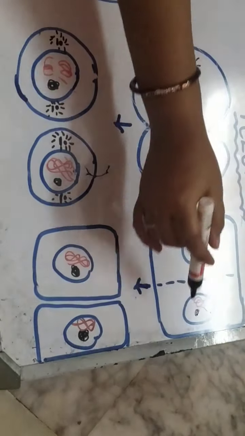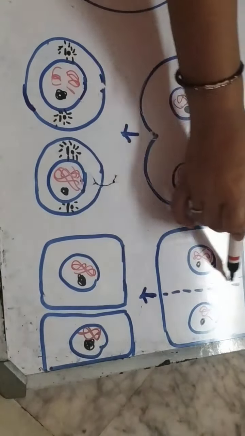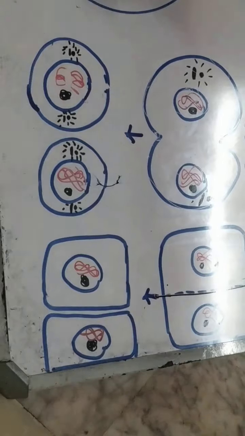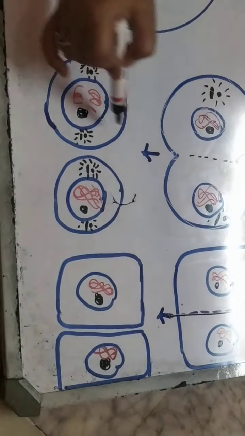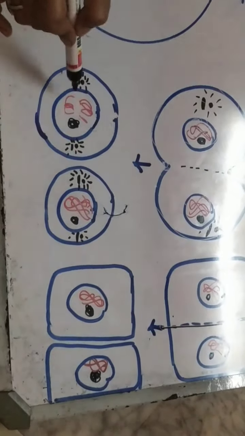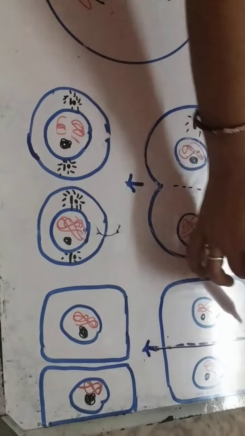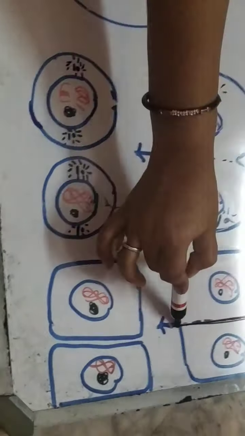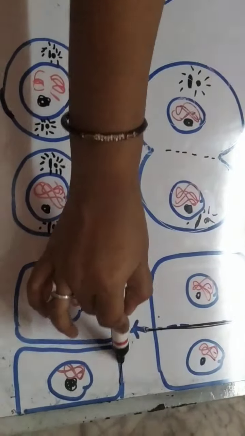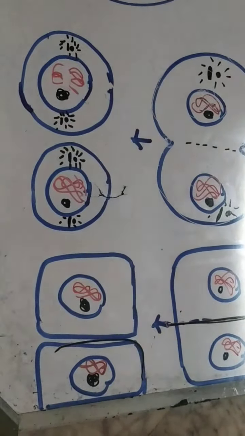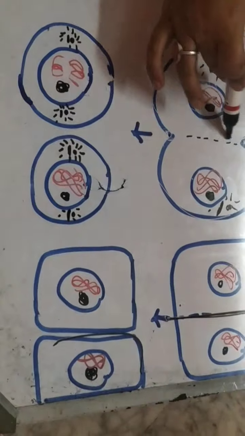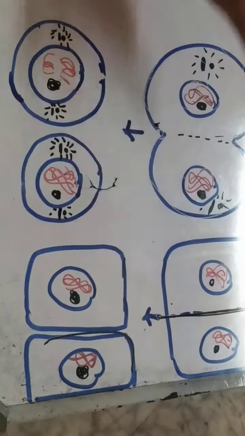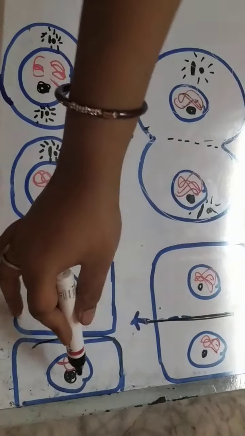Suppose this is a plant cell. There is no furrow formation. This is called a cell plate. Directly the cell will divide into two. Next, slowly the cytoplasm will divide and lead to two daughter cells. Similarly, in the plant cell, cell plate formation occurs, then complete division, and two new daughter cells are formed. That is the only difference between plant cell and animal cell. In an animal cell, furrow formation occurs and slowly the cleavage forms, but in a plant cell a cell plate is formed directly, and a parent cell gives rise to two daughter cells.